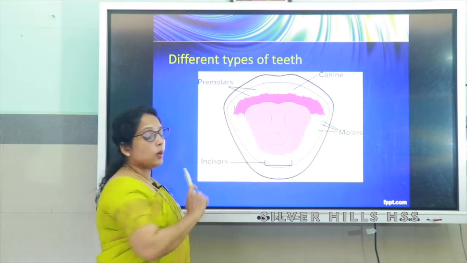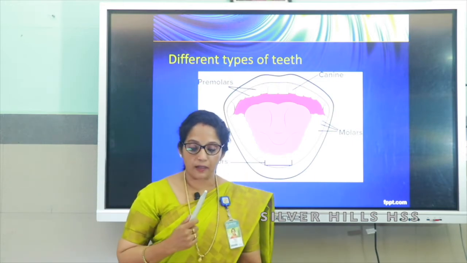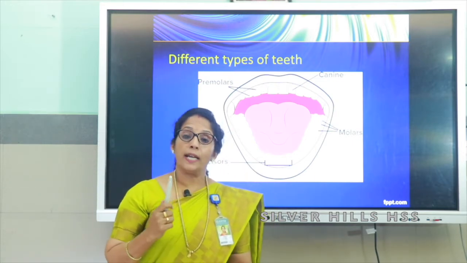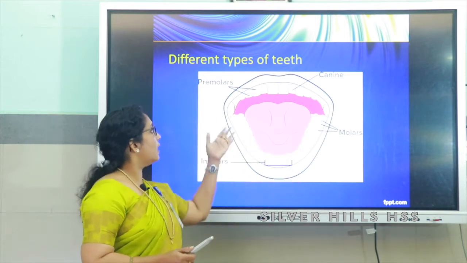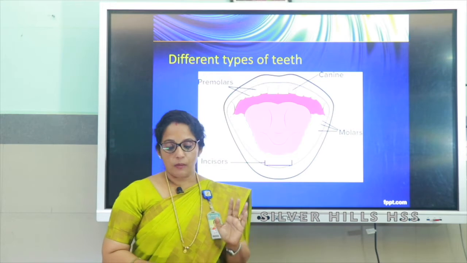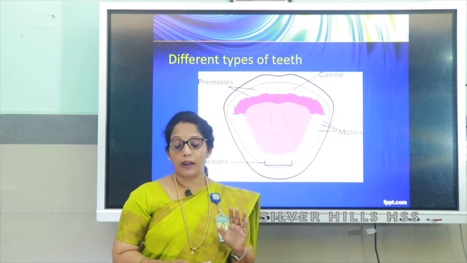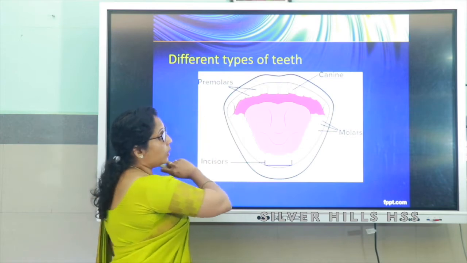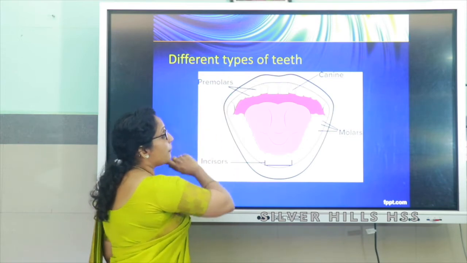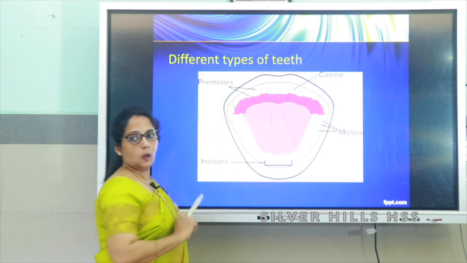Premolars are for grinding the food as well as chewing. And next to premolars you can see molars. Molars also help to grind and crush. How many molars will be there? 12 molars, that is 6 in the upper jaw and 6 in the lower jaw.